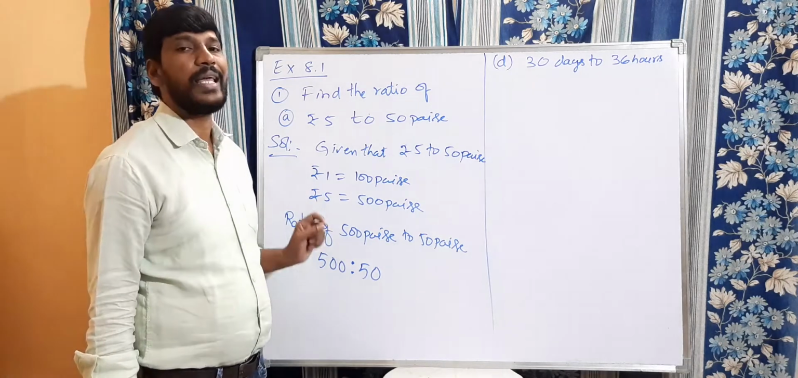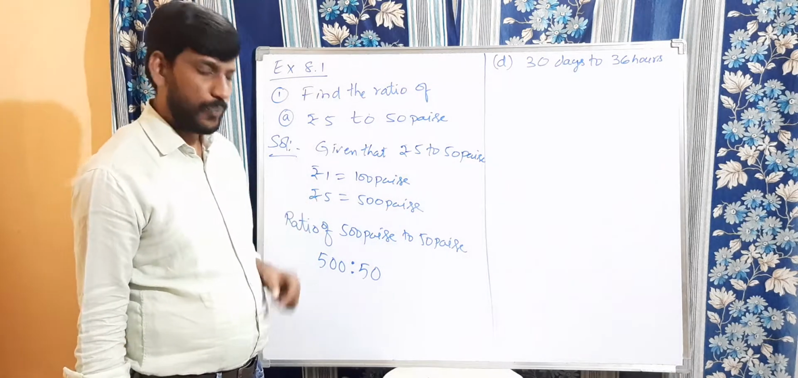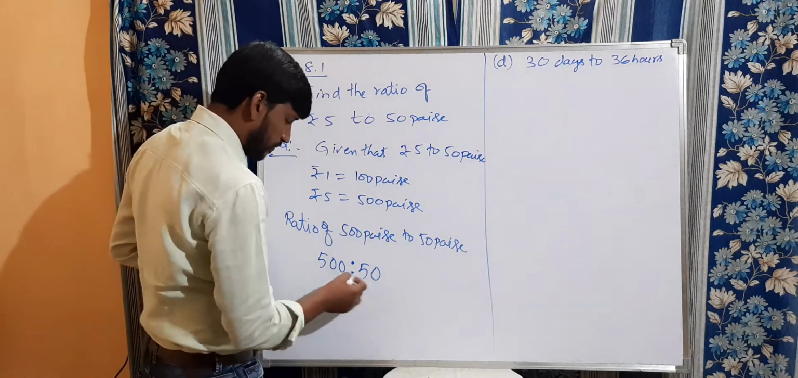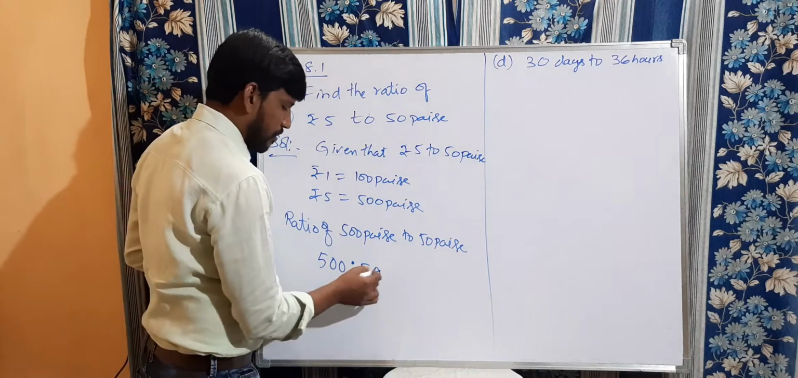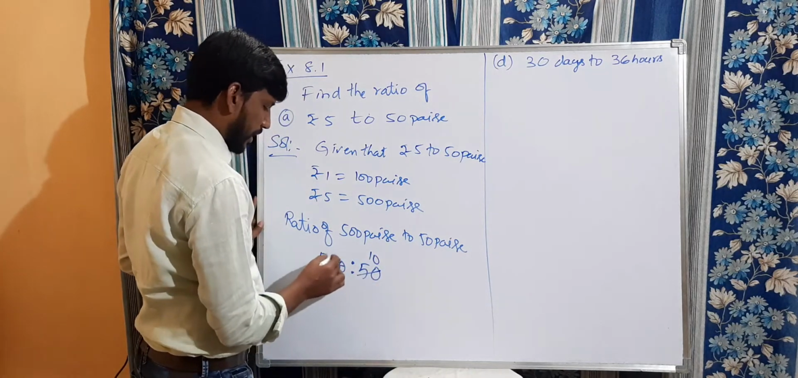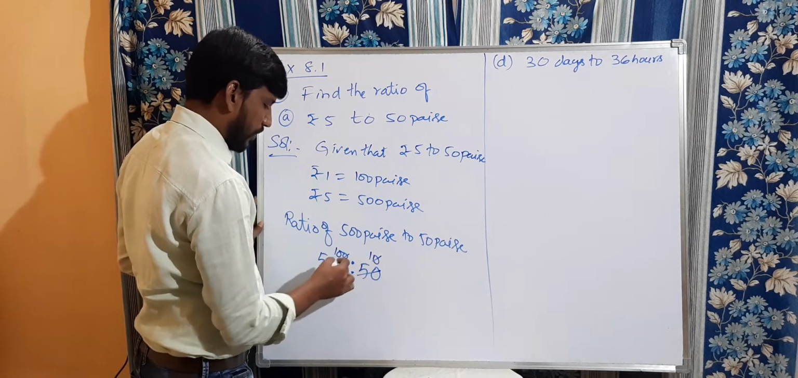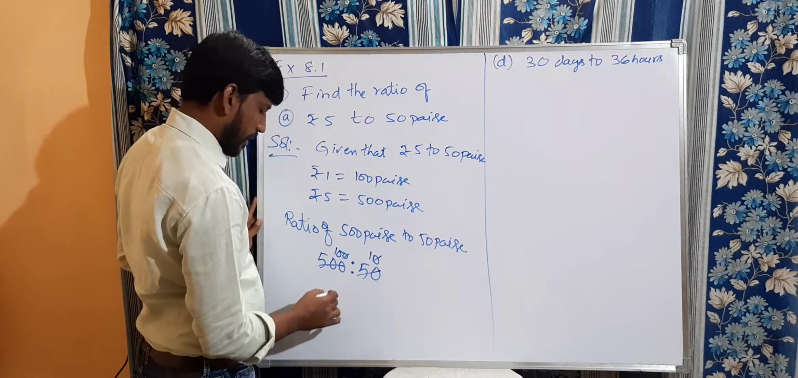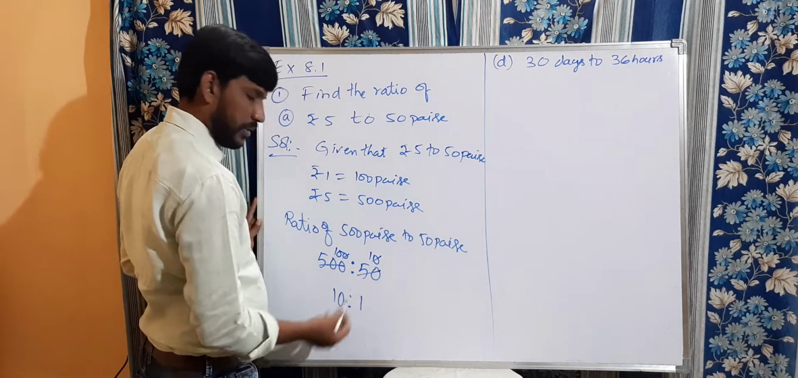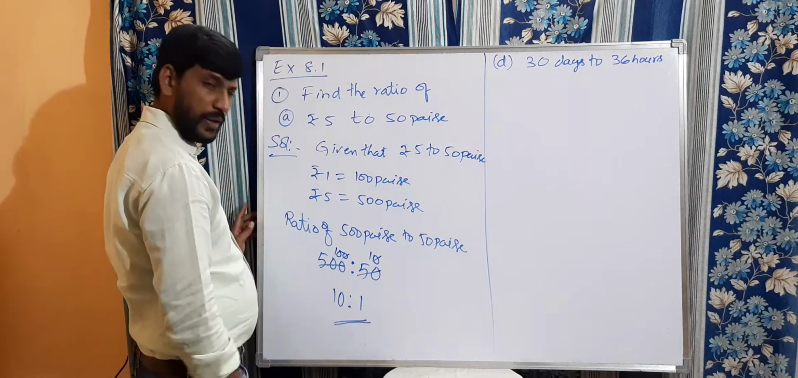We can call it as 'is to'. Now here we can take the 5 table. 5 tens are 50, 5 hundreds are 500. And 0, 0 will cancel. That is 10 ones are 10, 10 tens are 100. So 10 is to 1. This is the ratio. Clear?